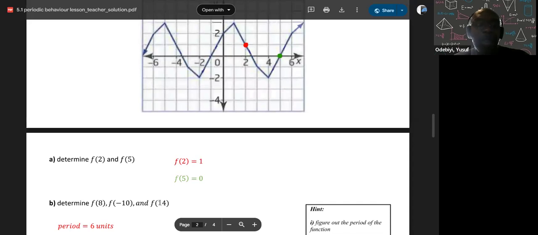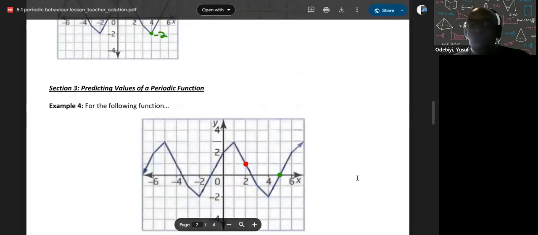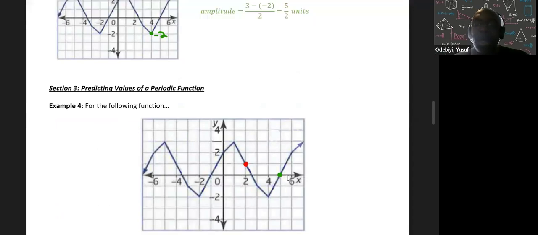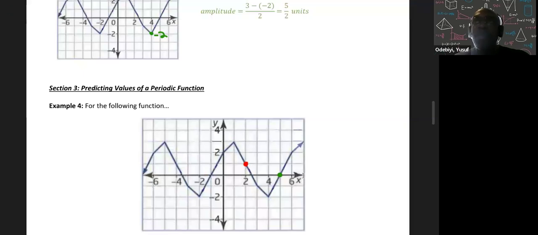If I'm saying x is 14, what would be the y for that? Well, 14 is off the chart, way over here. So I'm going to count back 6 units because it repeats. I want to get back into the chart. So 14 minus 6 gives you 8. That's still too much. I still can't see it. So 8 minus 6 brings you to 2.